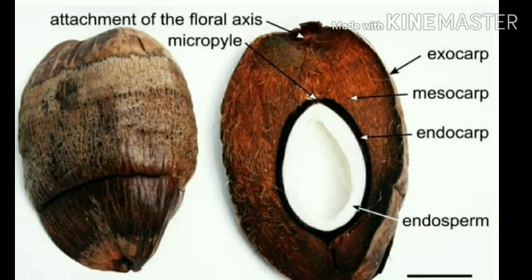In the case of a coconut fruit, we can easily differentiate the exocarp, mesocarp and endocarp. The endosperm is present, which is nothing but the seed part. I will discuss the seed part in the next video. The exocarp is leathery and the mesocarp is fibrous, whereas the endocarp, which is present inside, is stony in condition. So this is all about today's topic.